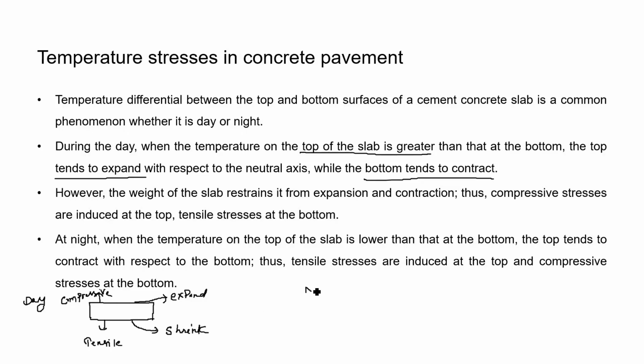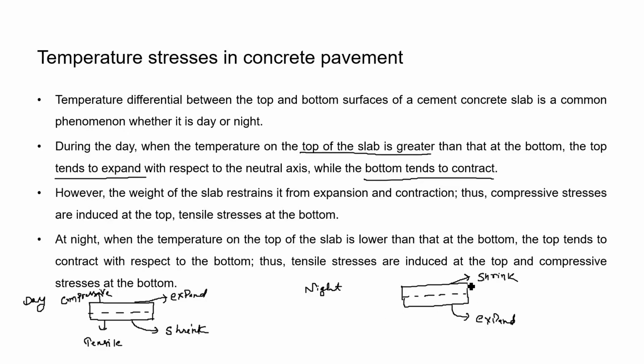And similarly in the night, the temperature at the top surface is lesser. That's why it tried to shrink, while the temperature at the bottom surface is higher than that of the top surface. That's why the bottom surface tried to expand with respect to the neutral axis.